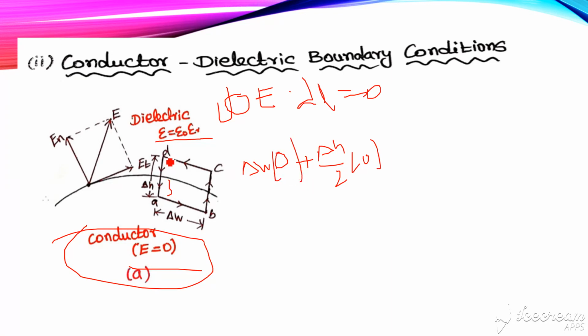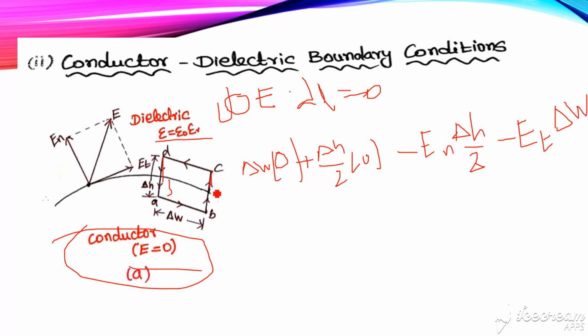And the next one, along this path, this path is in the downward direction, but here the field is in the upward direction, so minus En into the corresponding distance. What is the distance? Del H by 2. What about the next one? So here, tangential and this del W both are in opposite sign, so minus Et del W.